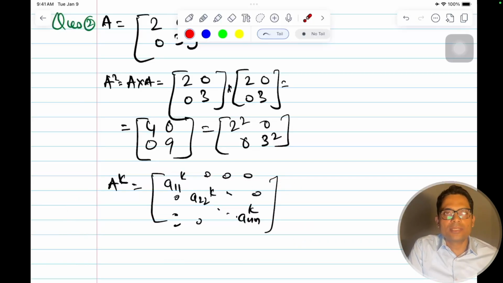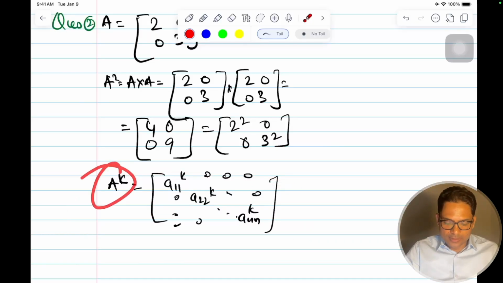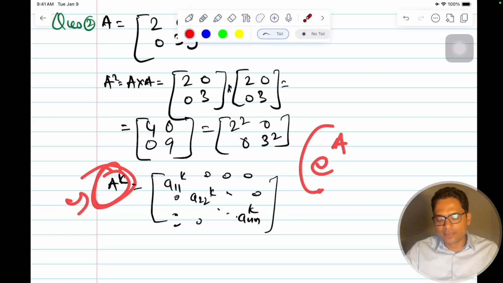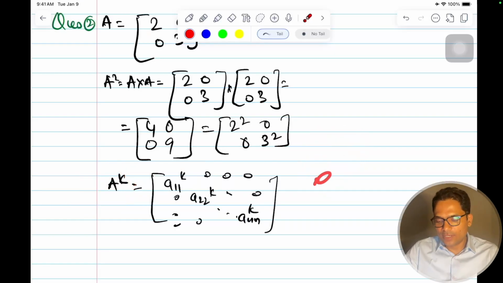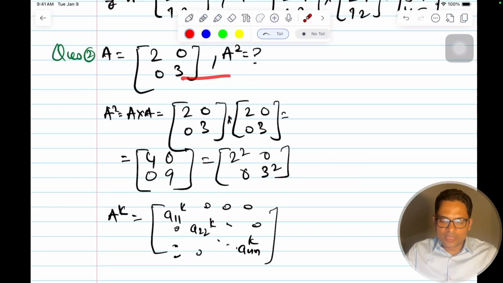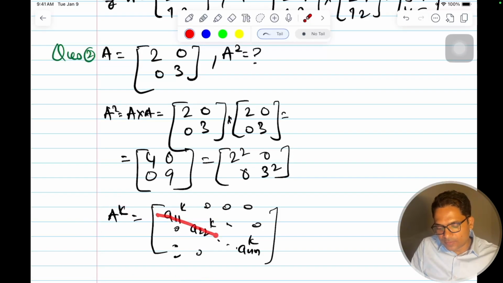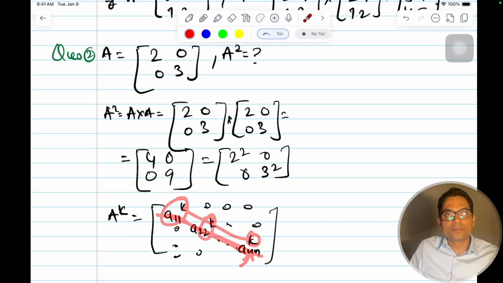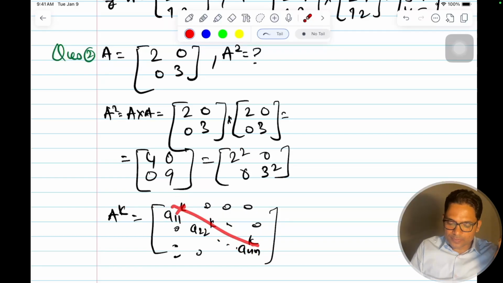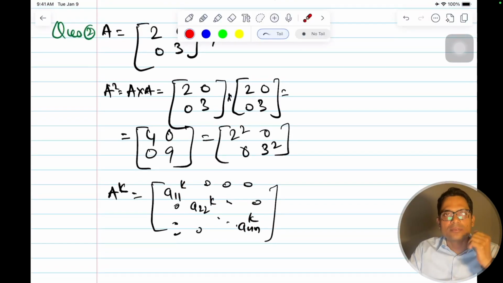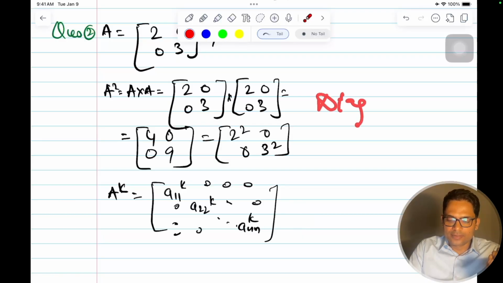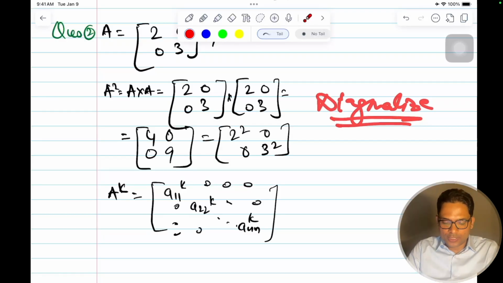And in mathematics, in many places, you will calculate powers of a matrix, even e to the power A, these kinds of things you have to calculate. These will become very cumbersome if I go with the conventional way of multiplying. For solving this, we saw that if we have a diagonal matrix, it becomes very easy. I know all these entries, these are scalars, and I can raise them to the required power, and this makes it very convenient and fast. That's why it is important to learn how we can diagonalize any matrix, and that's one of the important use cases.